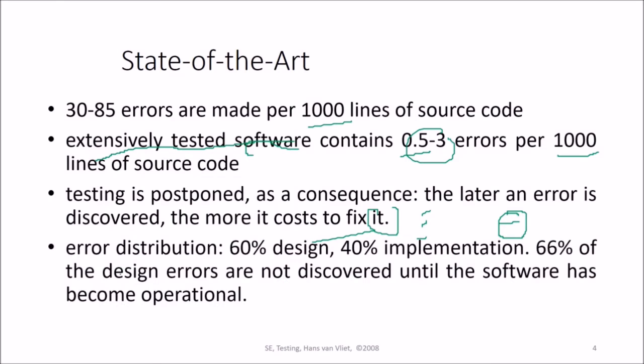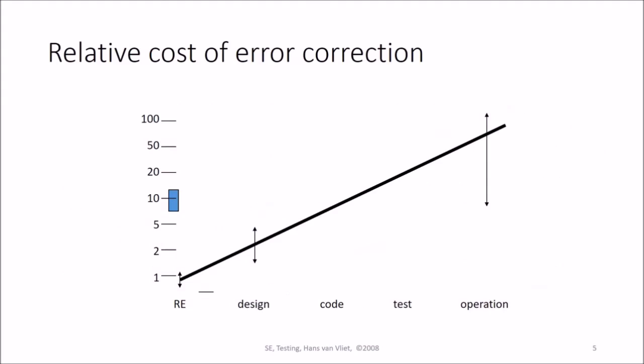So, error distribution: 60% of errors are in design and 40% in implementation, and 66% of design errors are not discovered until the software has actually become operational. 66%, this is a huge number.